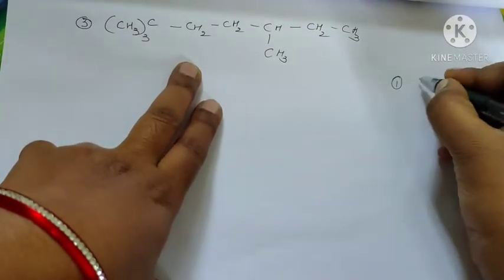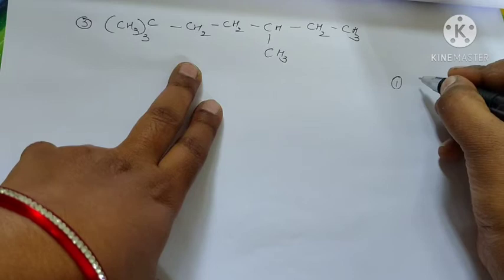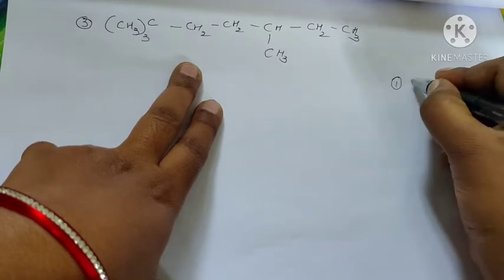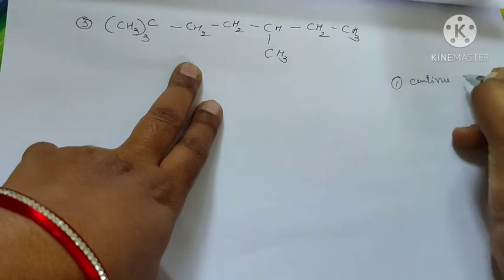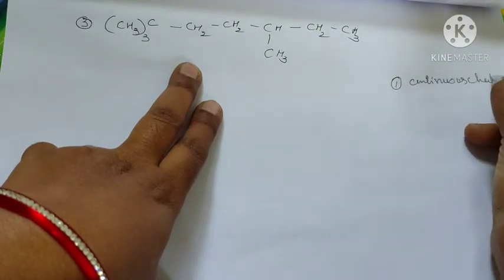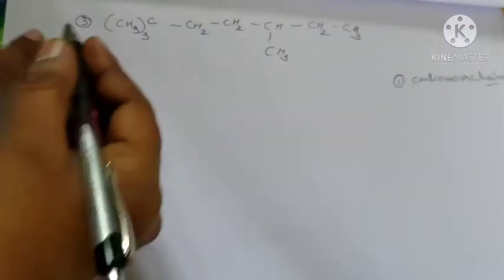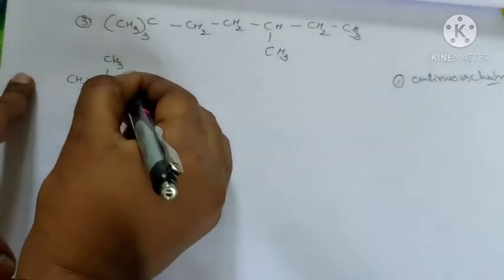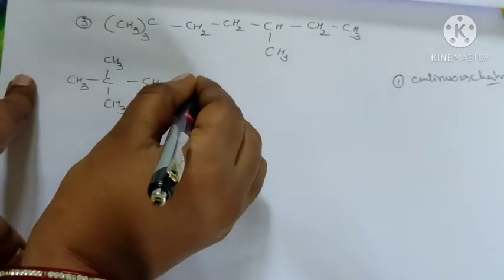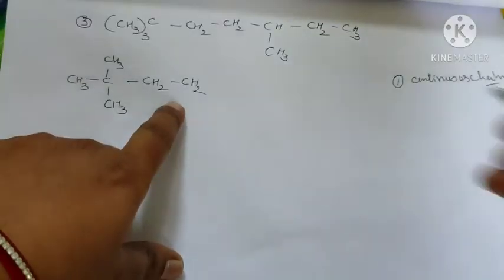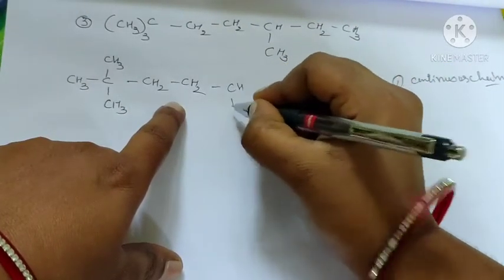We choose the continuous chain, which may be horizontal or not. The CH3 thrice means three methyl groups attached to one carbon. Next CH2 CH2 CH CH3 CH2 CH3.